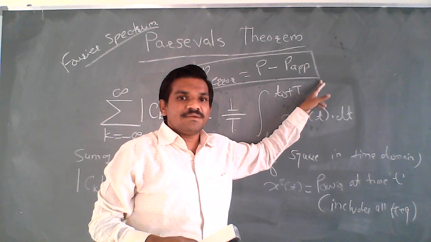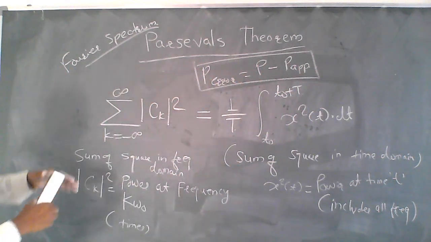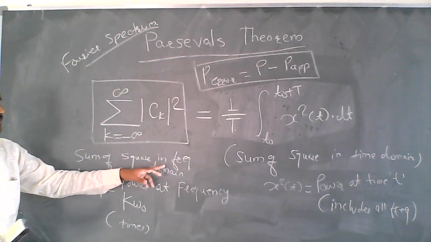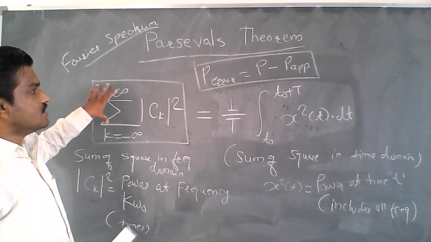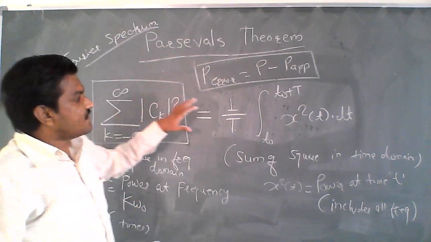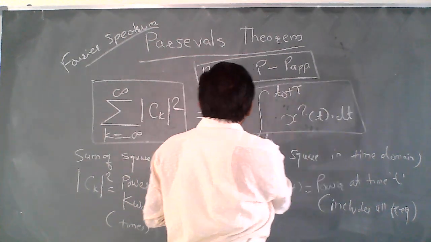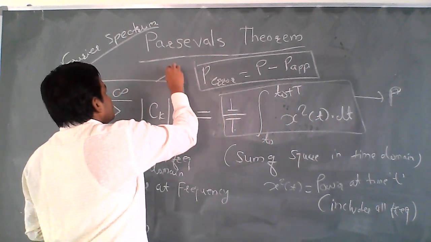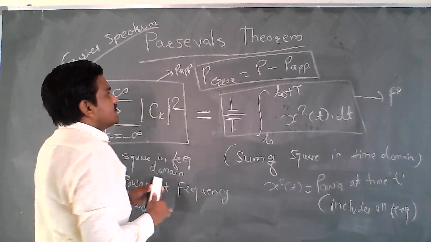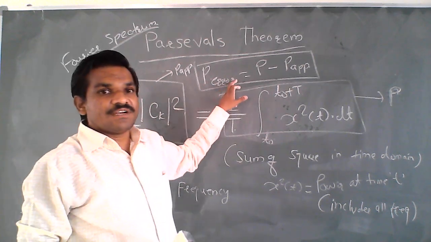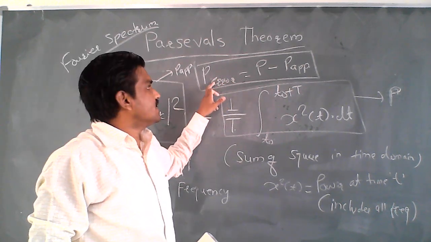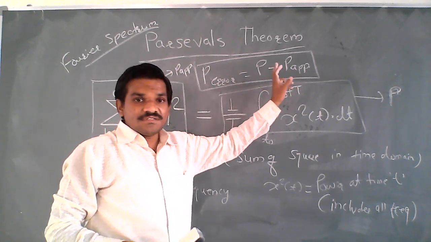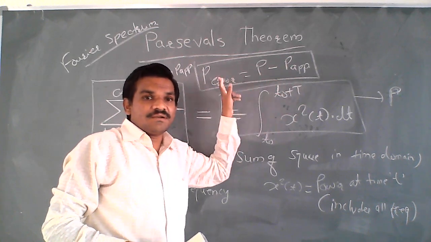What is P approximate? We can find P approximate by this equation, the sum of squares in the frequency domain, so the power at each frequency. The average power we can find from this equation. This is my P and this is my P approximate. If I get P and P approximate, I am able to find the average power error, which is P minus P approximate.